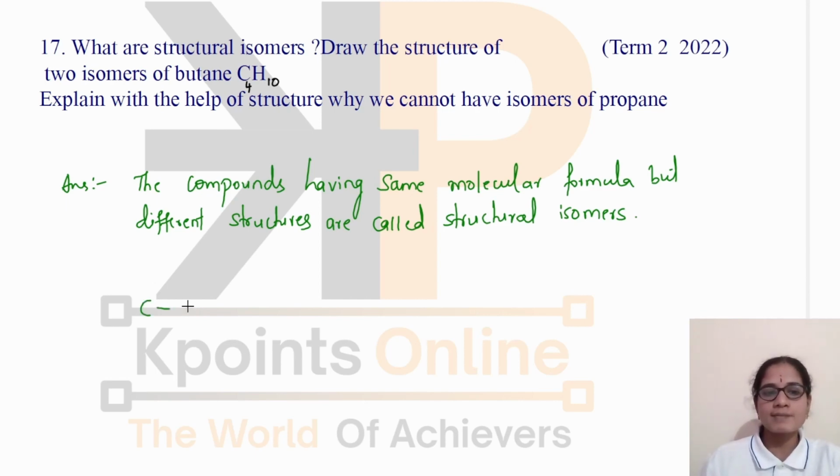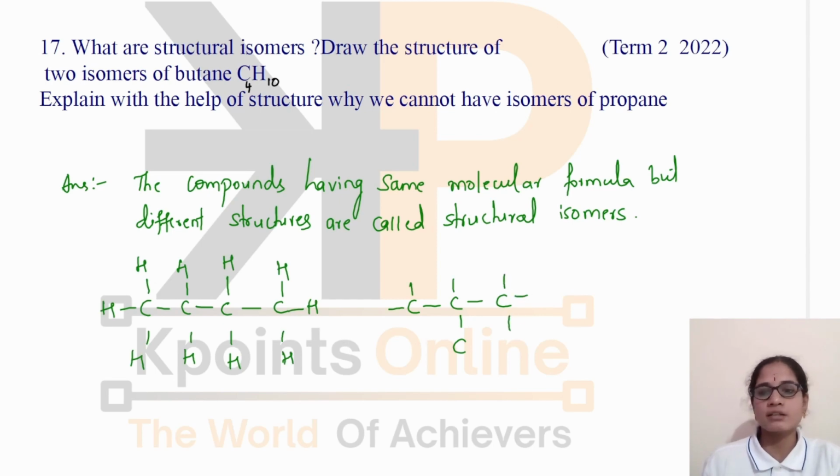All the carbon atoms may be arranged in a straight chain. This is one possibility. And to write another isomer, I can write 3 carbon atoms in a straight chain and 1 carbon atom out of the chain. Now we can satisfy the remaining valencies of the carbon atom.